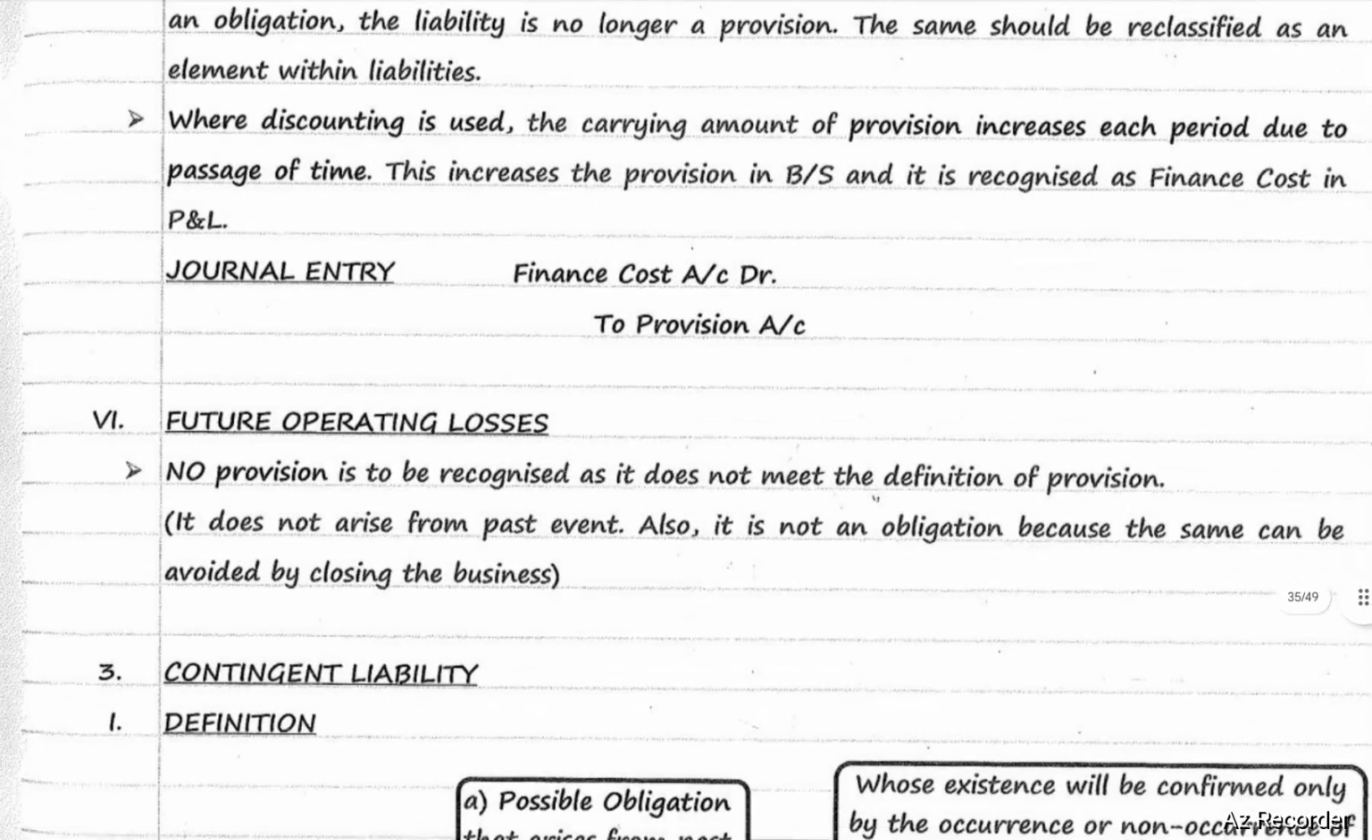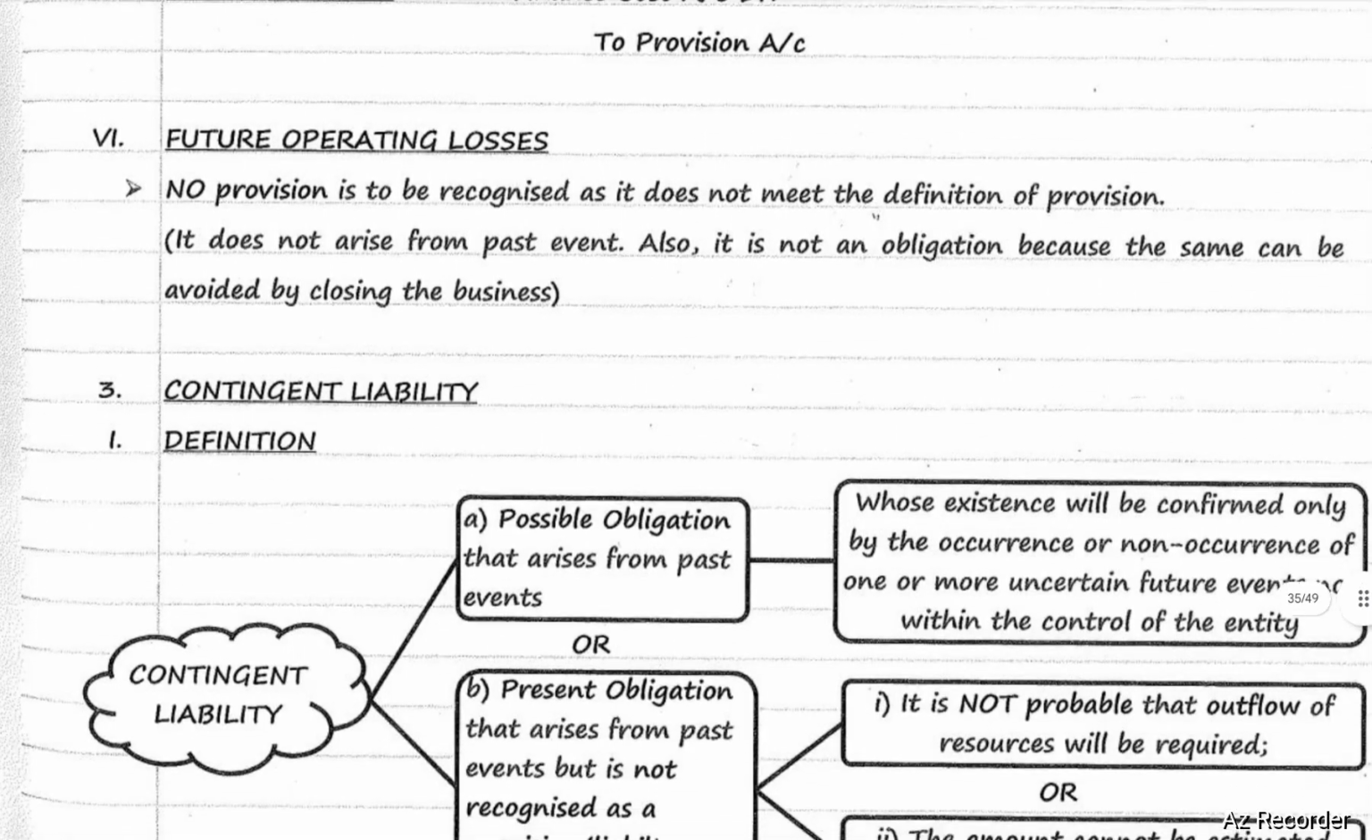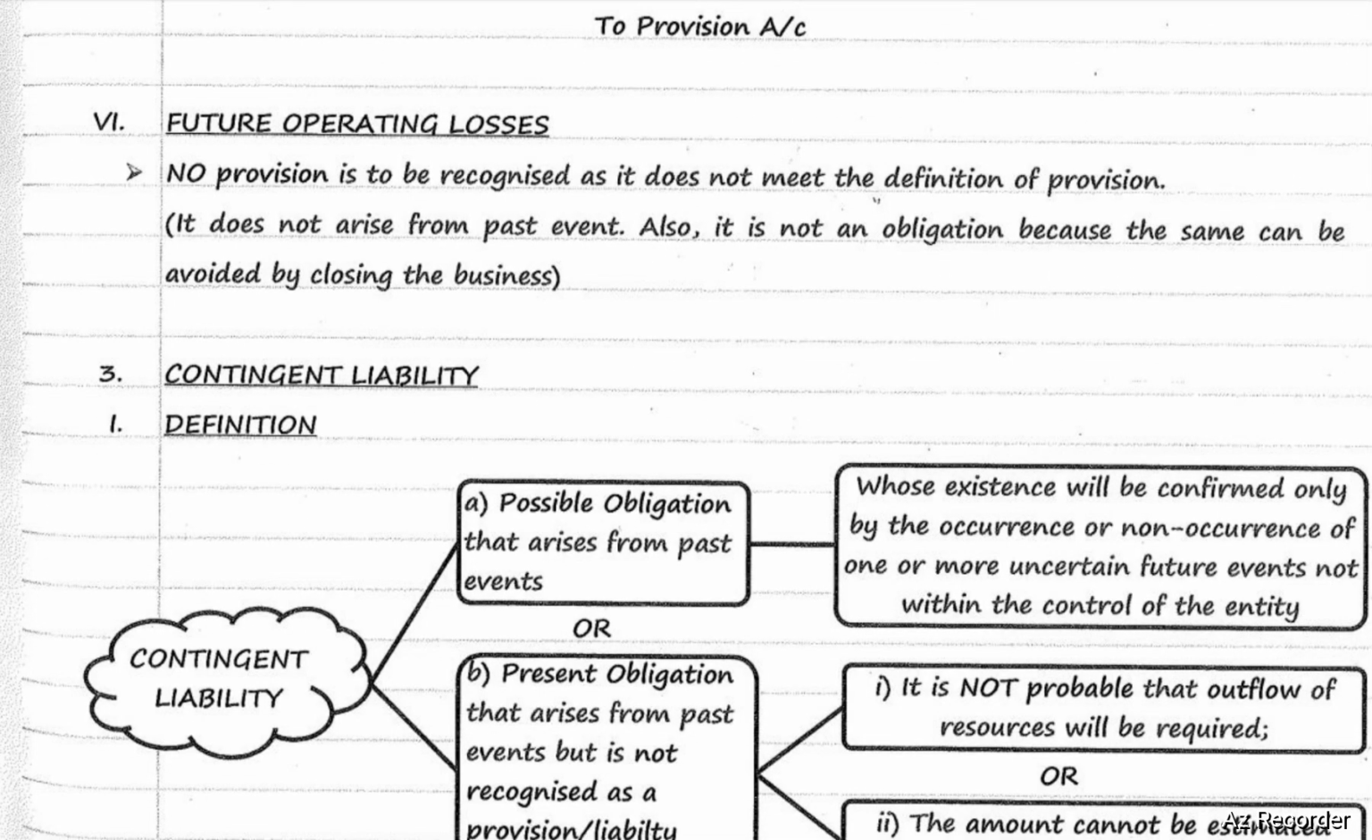Next, future operating losses. No provision is to be recognized as it does not meet the definition of provision. So for future operating losses, no provision will be created because it does not arise from a past event. Also, it is not an obligation because the same cannot be avoided by closing the business.